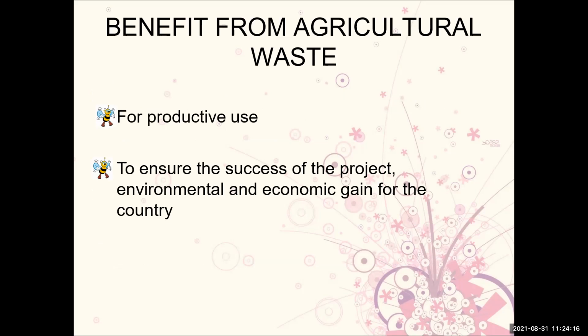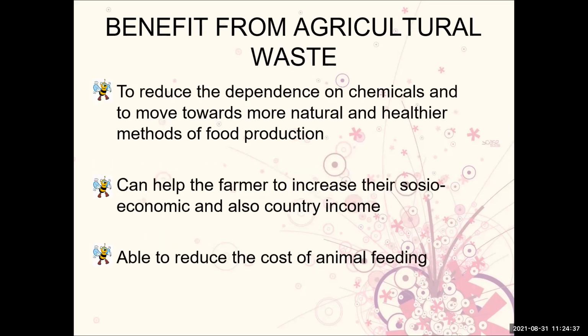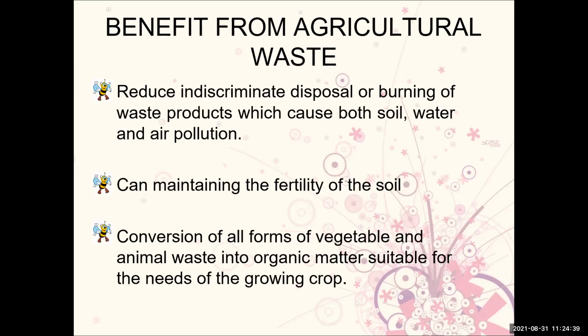Regarding the chemical waste, there are two types of chemicals used in agriculture, urea and phosphate, which we always use. Okay, and this ensures the success of the project and environment. And again the same thing is the conversion of all forms of vegetable and mineral waste into organic matter suitable for the needs of the growing crops. Okay, vegetable waste and animal waste such as manure.